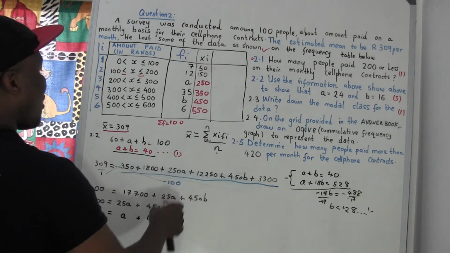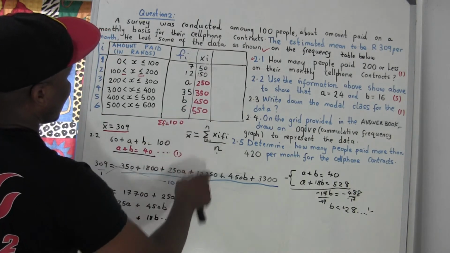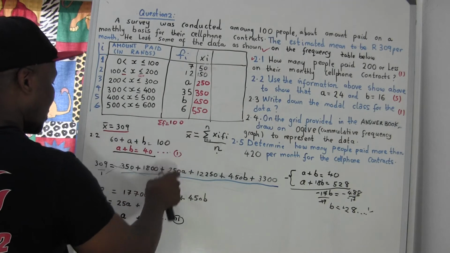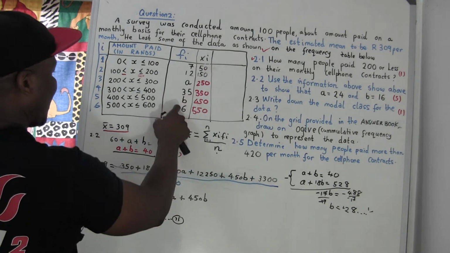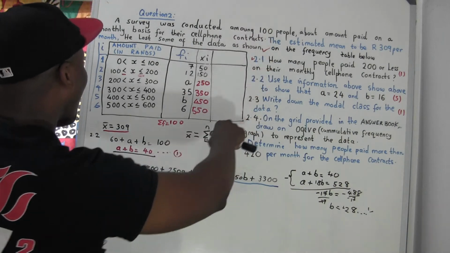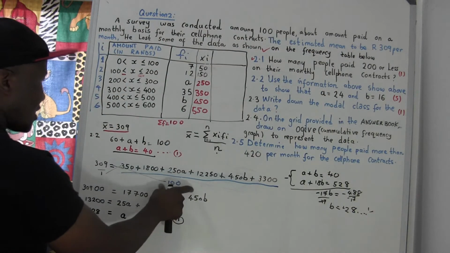Now we are dividing over 100. Why? Because the total sum of the frequencies is 100, which means if you add all these frequencies the total equals 100. Even though you don't know A and B, I know because the sample has 100 people, or the sum equals 100 people, okay, so it's 100 people.